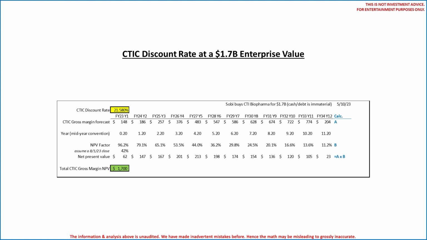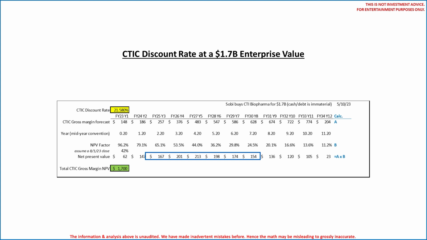CTIC is a great example of a NPV calculation because it appears CTIC's Vonjo patents expire in either late 2033 or early 2034. We say it appears so, but what we do know for certain is that CTIC management forecasts CTIC's gross margin to fall 75% in 2034 from 2033. Again, CTIC is a great example of the purpose of this analysis because it appears CTIC forecasts minimal terminal value, at least compared to Vonjo while patent protected.